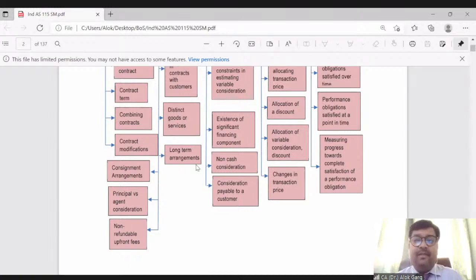Non-refundable upfront fee. For example, when you are taking admission in some classes, the coaching center, or let's say the educational institution, will say we will take 10,000 rupees as a non-refundable fee.